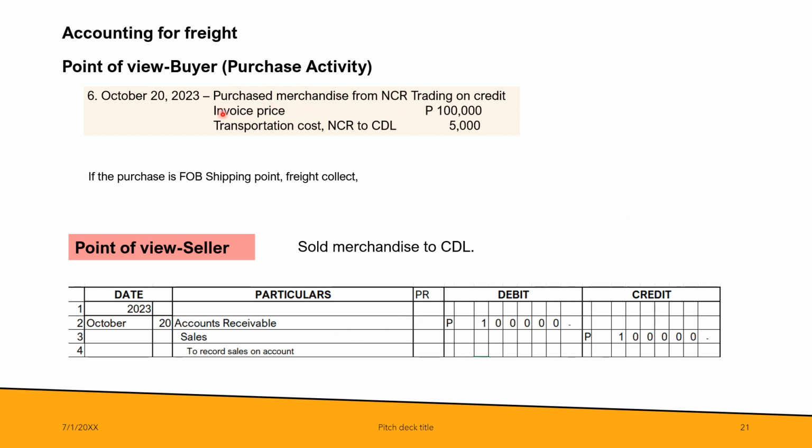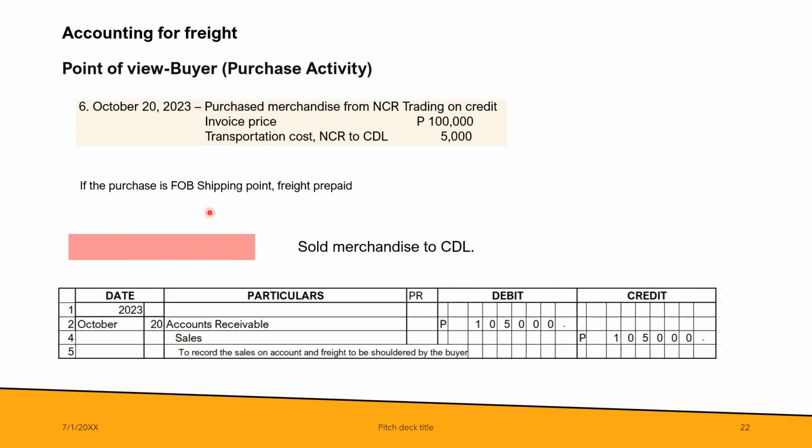Again, if the term is FOB shipping point, freight collect, if you were the seller, ignore it because it's the buyer who will make the entry in their books. What if the shipping term is FOB shipping point, freight prepaid? Will you also ignore this? Definitely not, because if it is freight prepaid, the seller paid the shipper or the courier.